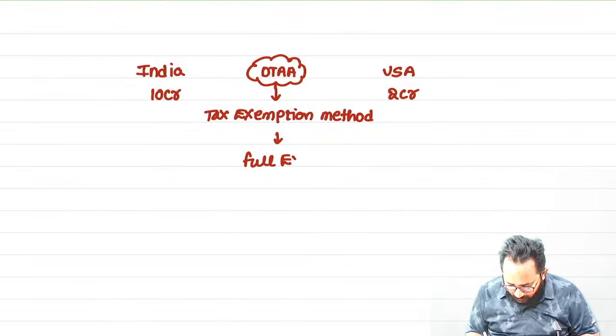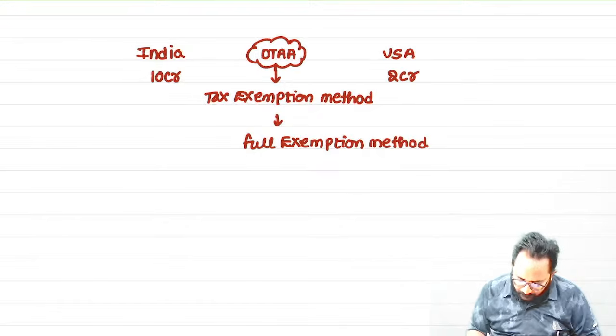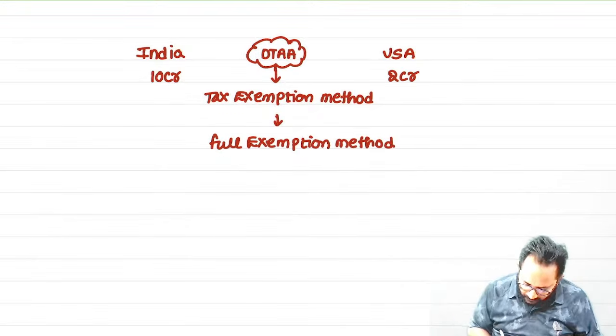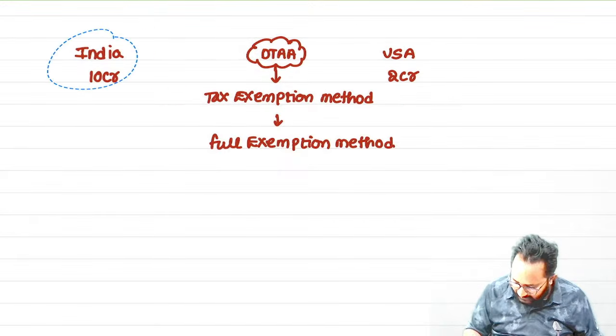Now let's check how we can provide relief under the full exemption method. Is it bilateral relief or unilateral relief? Bilateral, because there is a DTAA. Listen, in another way I will tell you the entire chapter now.